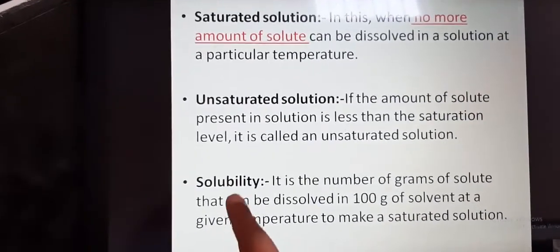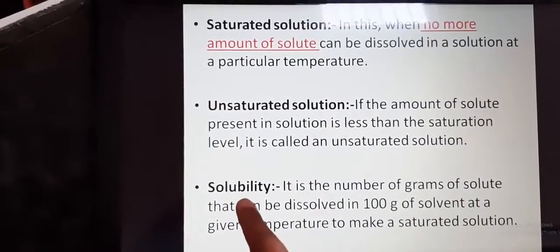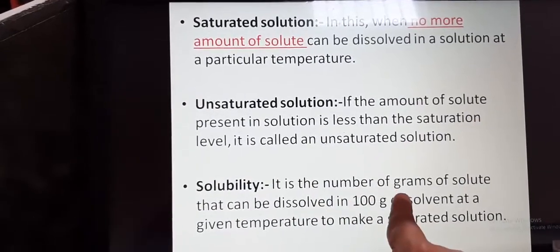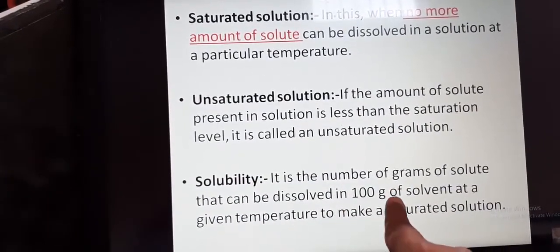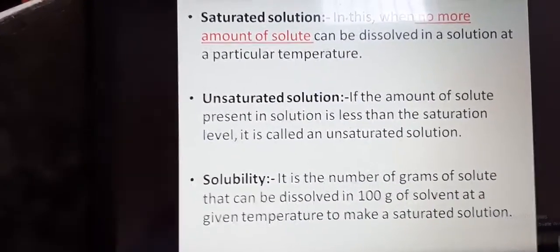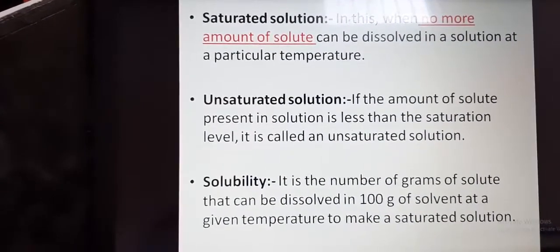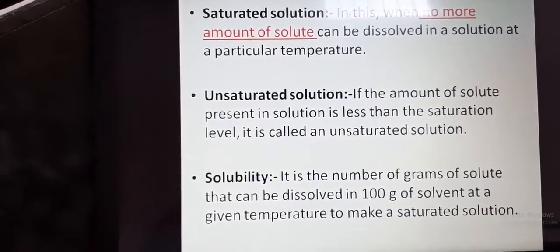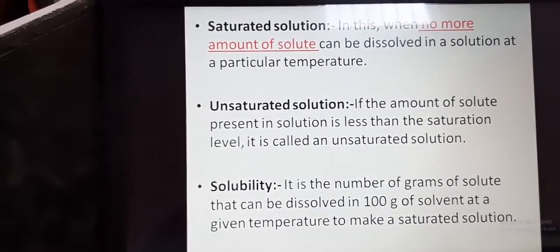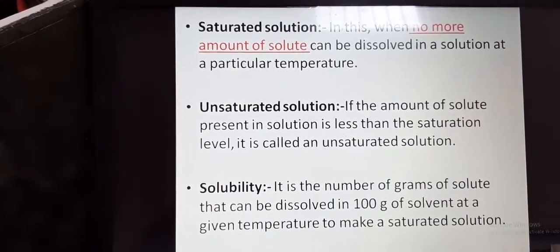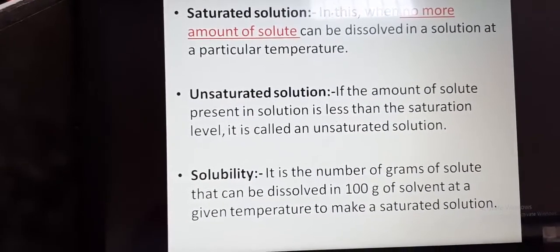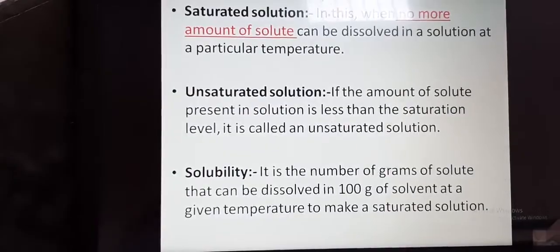Now there is one more term, that is solubility. First of all, we need to understand this term. What is solubility? Solubility means it is the number of grams of solute that can be dissolved in 100 grams of solvent at a given temperature to make a saturated solution. We can also say the amount of solute present in the saturated solution at that temperature is its solubility. It means how much amount of solute is dissolved in 100 gram of solvent at that temperature to achieve that saturation level, that is called solubility.